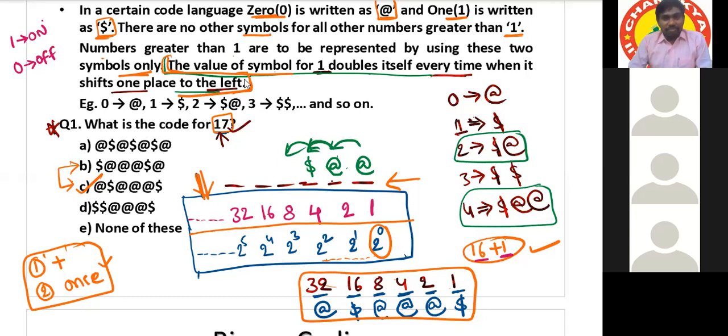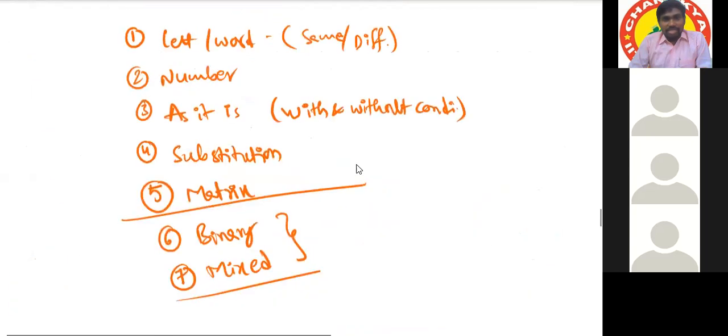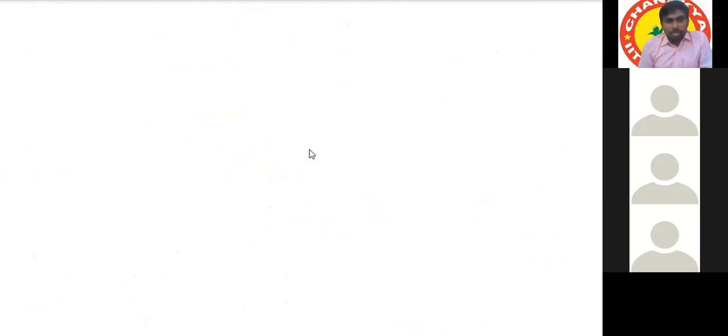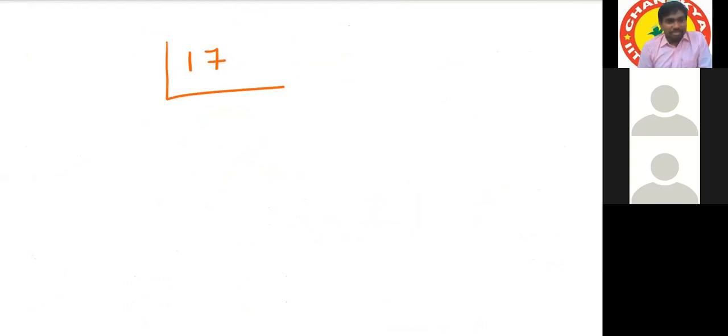This is one way of doing the question, converting a decimal number to binary. There is another way of converting a decimal number to binary. To convert a decimal number to binary, what to do? We have to divide it by 2, continuous division by 2, and take the remainders on the side.